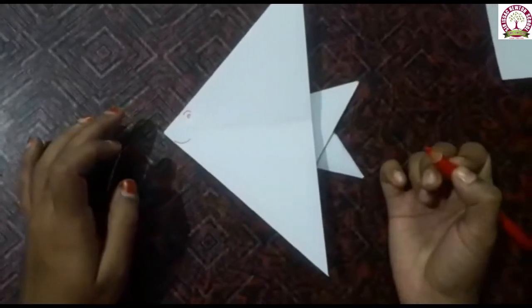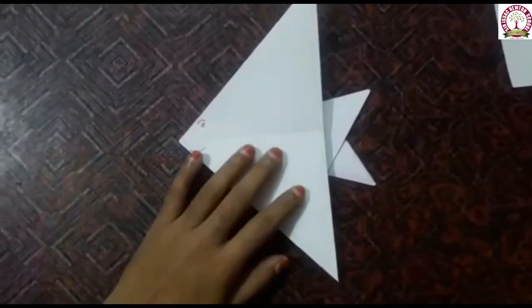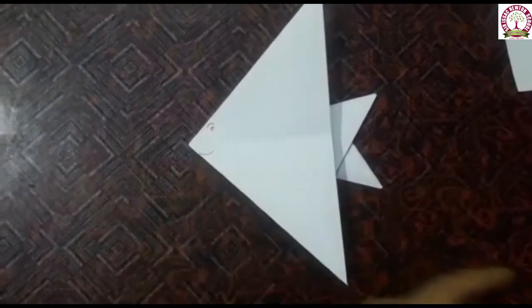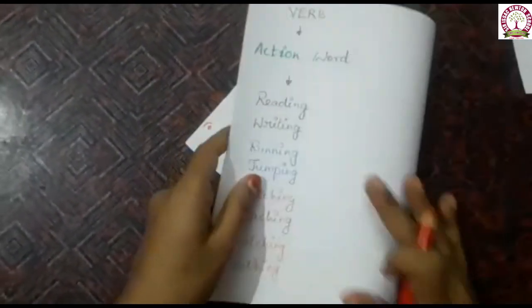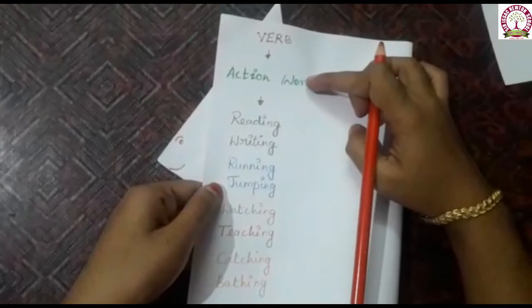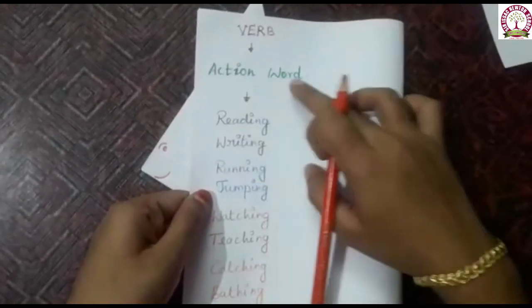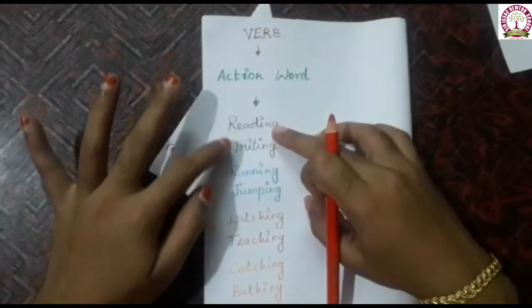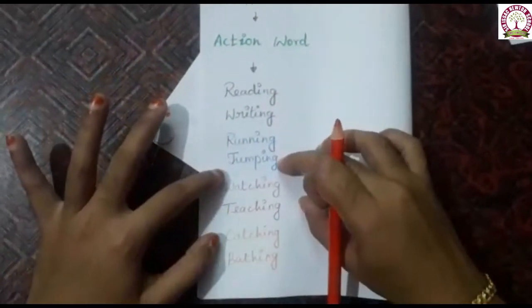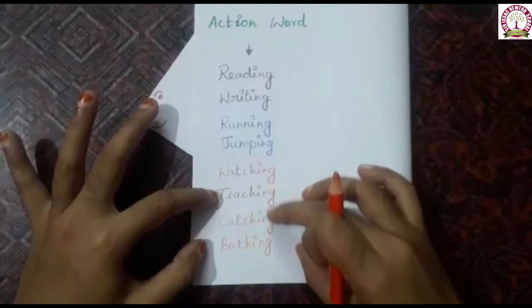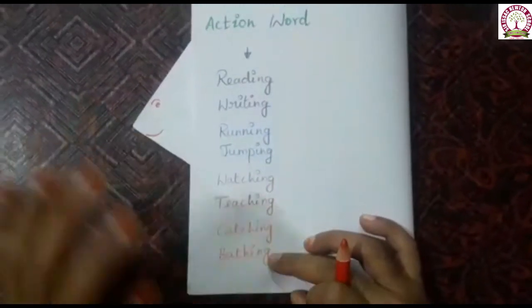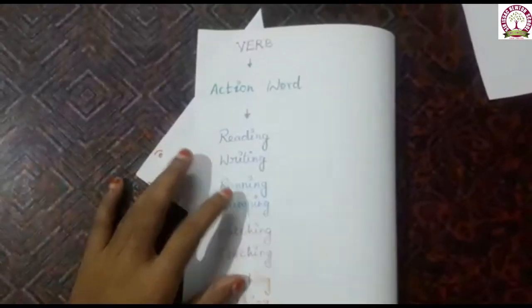Do you like this? Now tell me, what is a verb? Actually a verb is an action word. Whatever you are doing is called a verb. The action words: reading, writing, running, jumping, watching, teaching, catching, bathing. Every action is called an action verb.